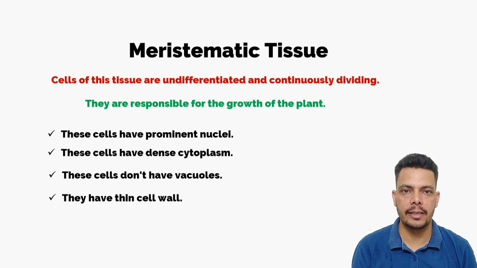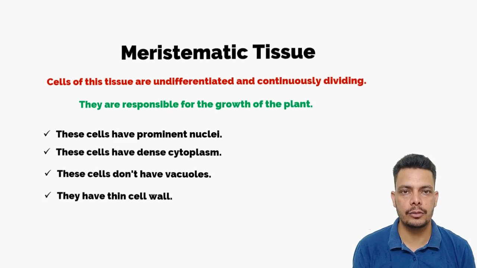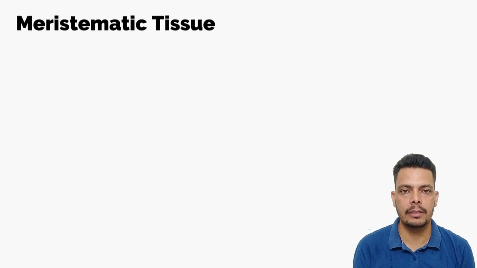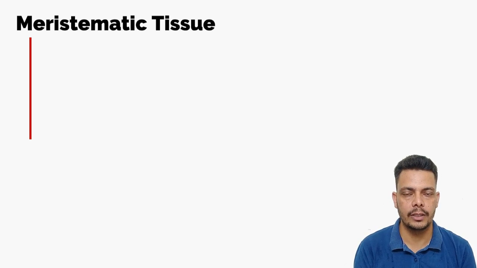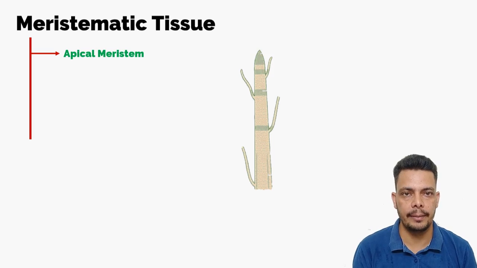So now let's understand what regions or places in the plant are there in which this meristematic tissue is present. If the plant has to grow in length, above the ground and below the ground in the roots, it is present in the tips of the roots and stem, because if it is present in the tip, it can make the plant longer.